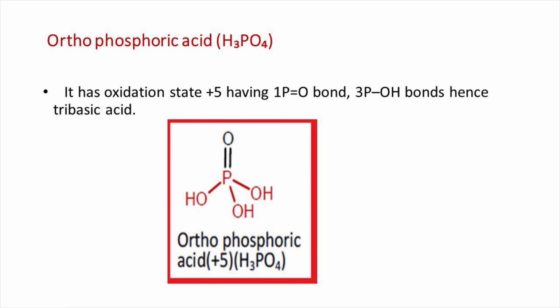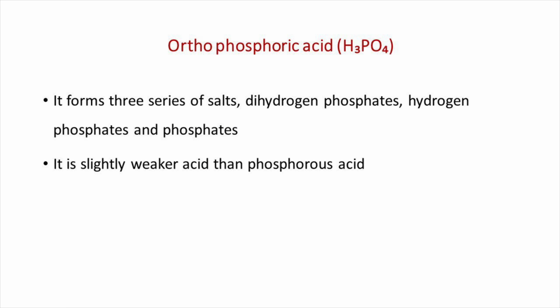Another oxo acid of phosphorus is orthophosphoric acid with the molecular formula H3PO4. It has oxidation state +5, having one P=O double bond and three P-OH bonds, hence it is a tribasic acid. Orthophosphoric acid forms three series of salts: dihydrogen phosphates, hydrogen phosphates and phosphates.